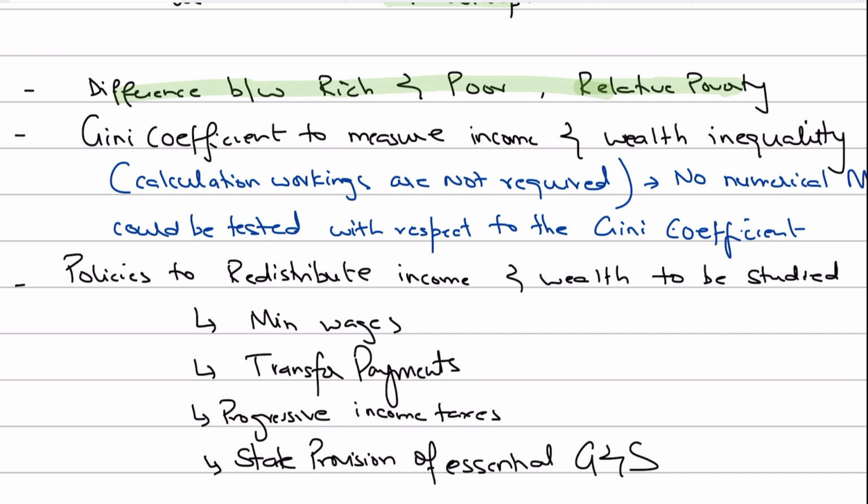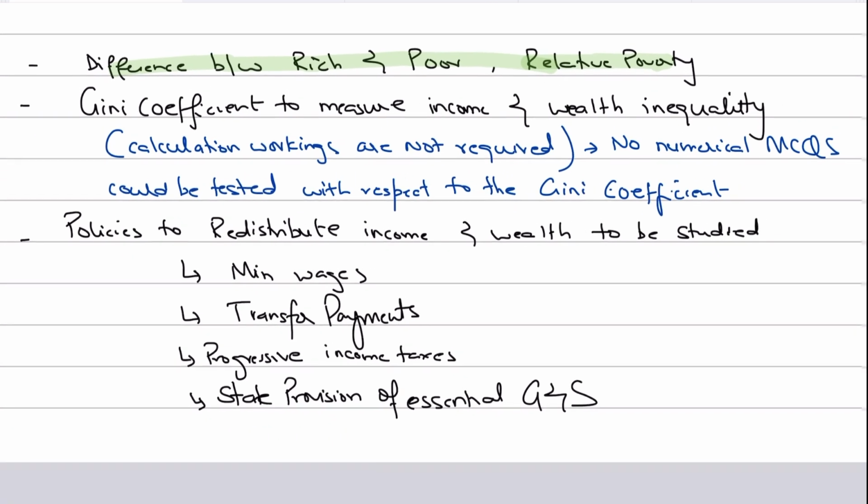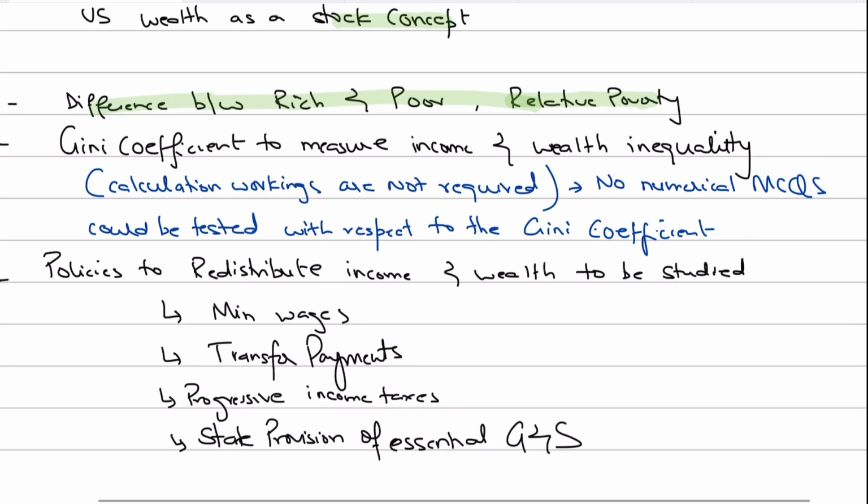Okay. Another thing that you also need to know as an AS student, and for your practice, is the concept of the Gini coefficient. Now you know that the Gini coefficient is used to measure income and wealth inequality, so you need to know the basic concept of how the Gini coefficient is used to measure income and wealth inequality, what it tells, who introduced it, and how it can be used by economists to show which countries are suffering from more income inequality or less income inequality.